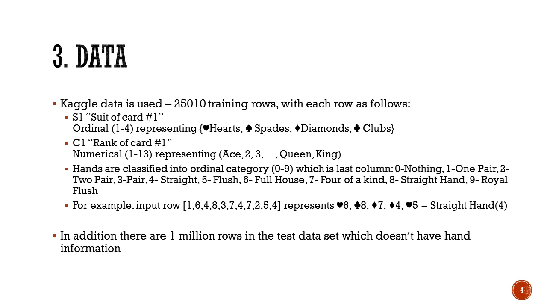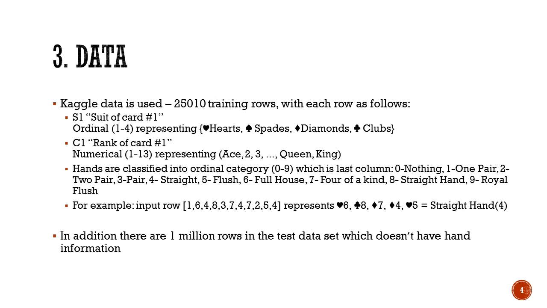The heart is represented as 1, spade as 2, diamond as 3, and club as 4. The card numbers are given as 1 to 13, where ace is taken as 1 and queen and king are taken as 12 and 13.